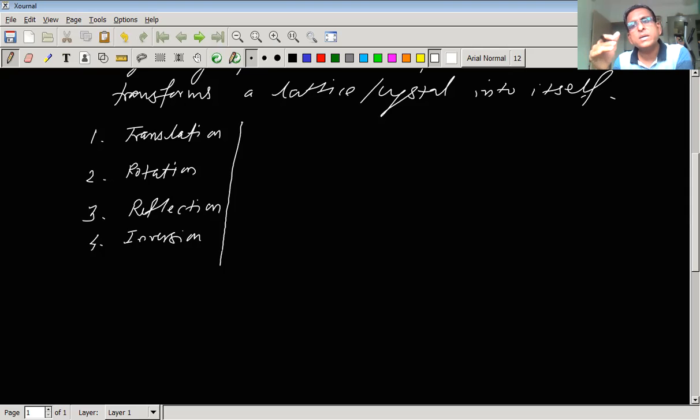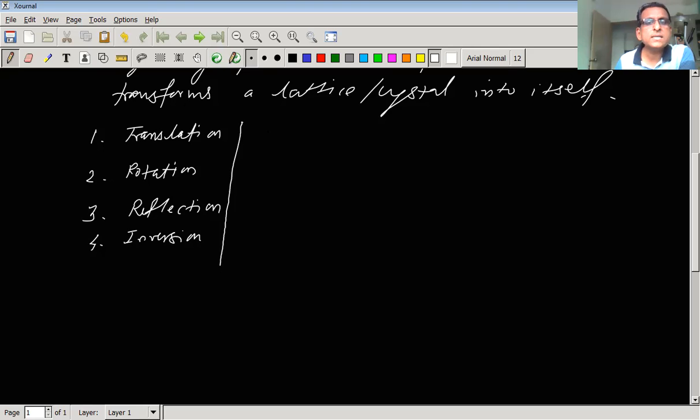In general, a body may also possess combinations of these symmetry operations. For example, translational plus rotational symmetry, or translational plus reflection symmetry, or a combination of any of the operations.